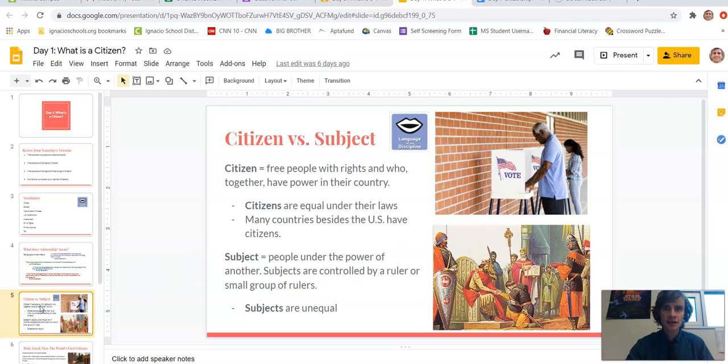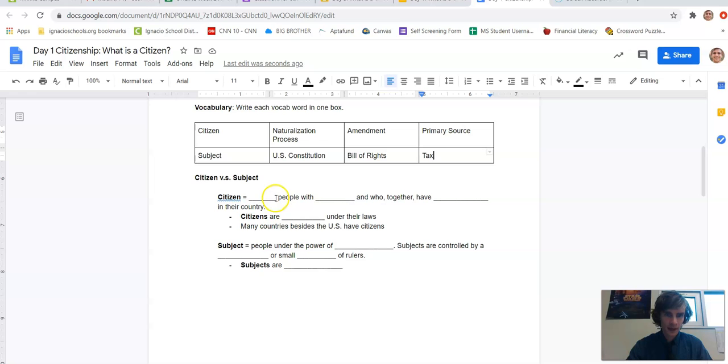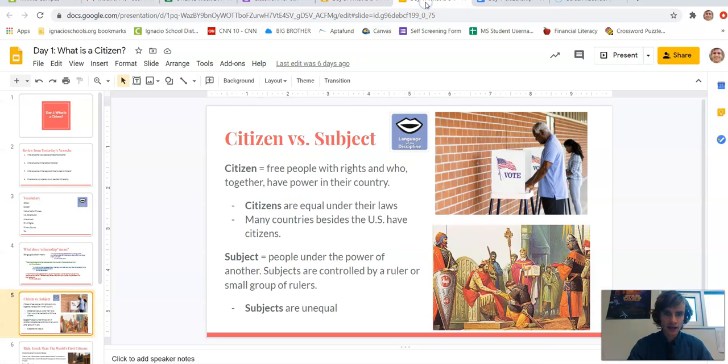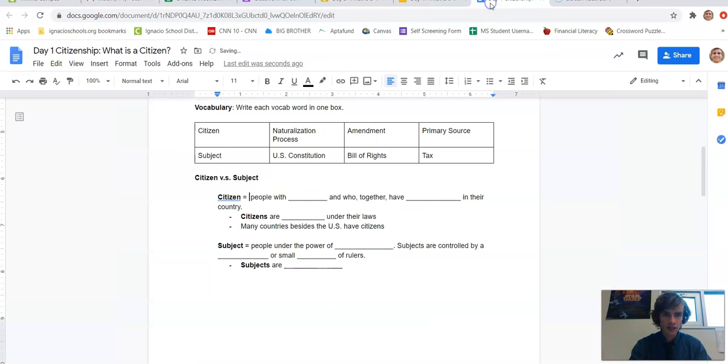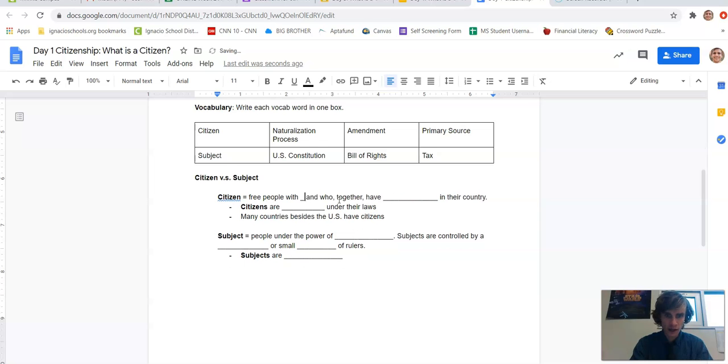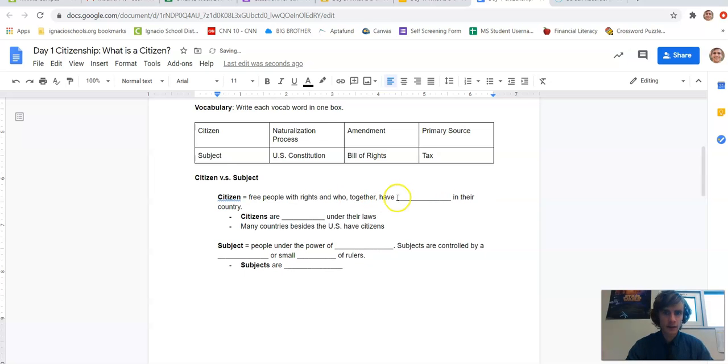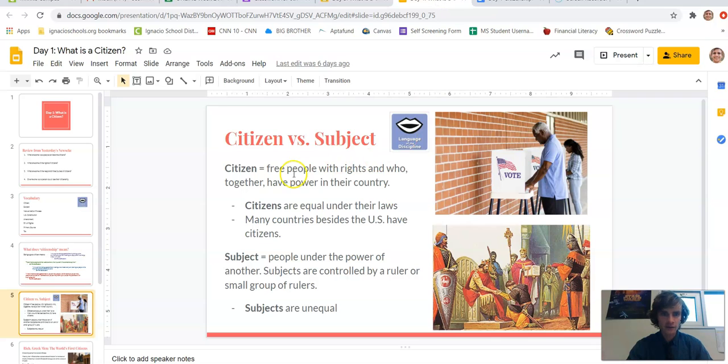So this first slide, you're going to have to go in your notes and fill in the blanks that match up with the definitions. So the first term is citizen, and this means free people with rights and who together have power in their country. So we're going to look back here and we're going to see that this first word is blank. So we're going to look at the slide and say it's free people. Okay, so we're going to type the word free there. And it's free people with what? Well, they have rights. And together have power.